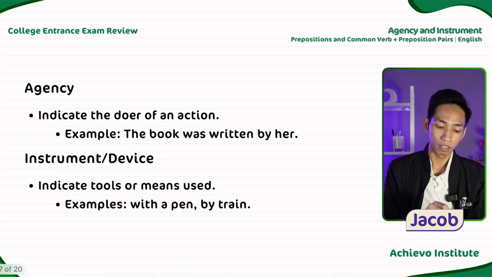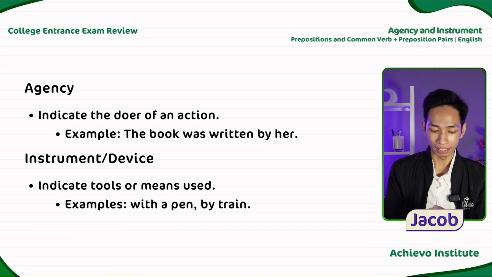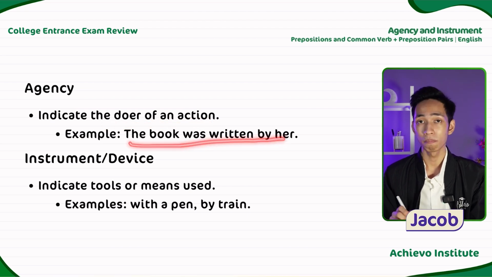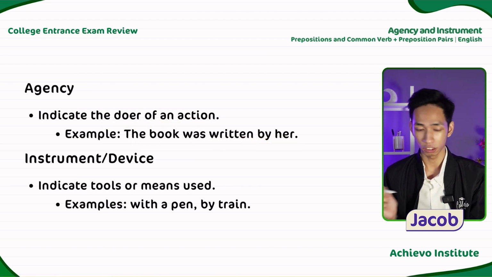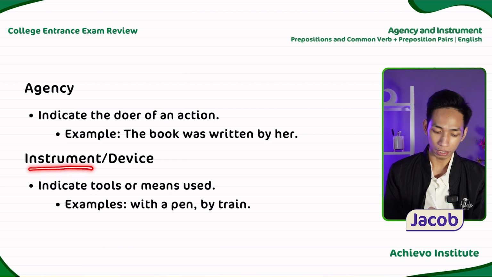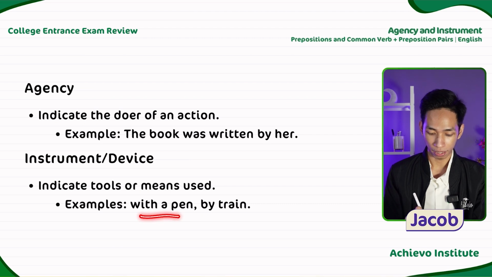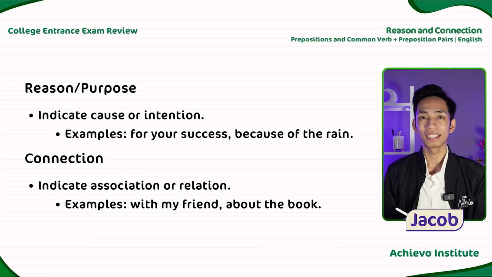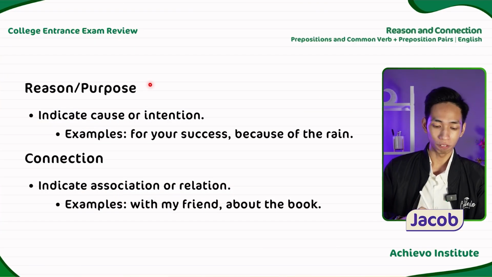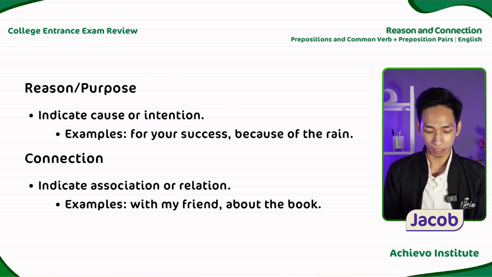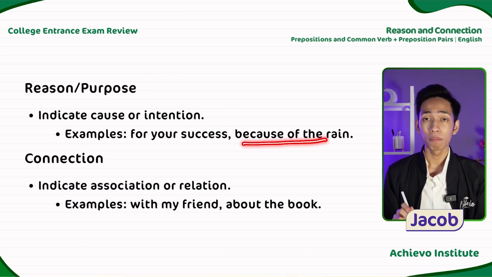We also have the preposition of agency, which indicates the doer of an action. For example, the book was written by her. So by her is our preposition. We also have the preposition of instrument or device, which indicates tools or the means used. For example, with a pen or by train. Additionally, we have the preposition of reason or purpose, which indicates cause or intention. For example, for your success and because of the train.